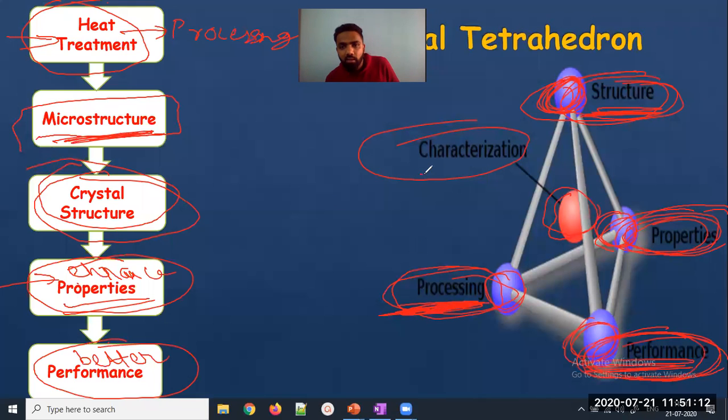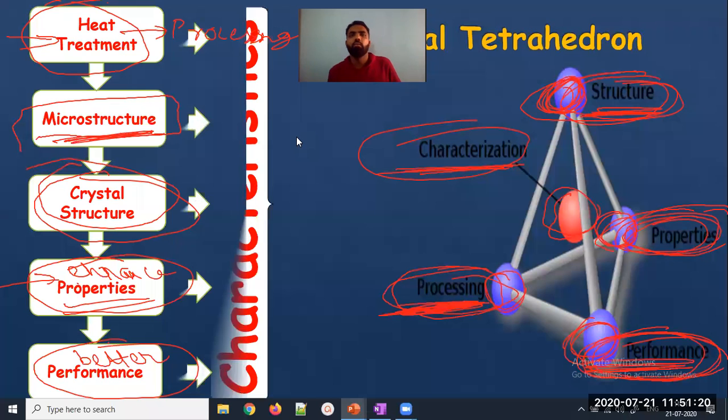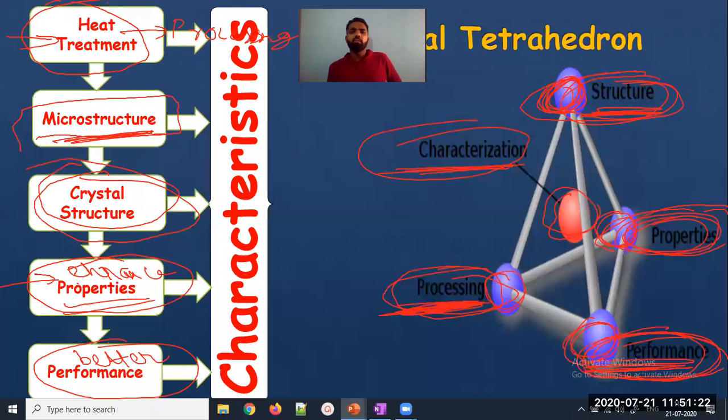This is the way we characterize a material. All these things contribute to the characteristics, or how we define the material. So this is one of the important things of material technology, which is called the material tetrahedron. You should know the four corners of the material tetrahedron.